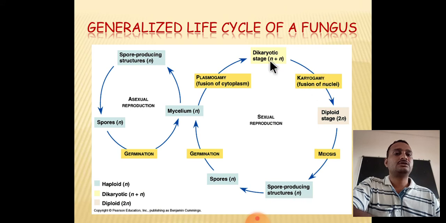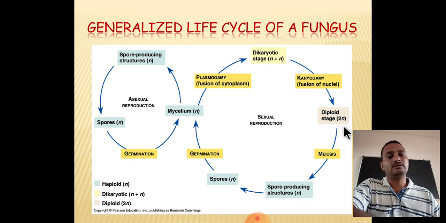Such a dikaryotic stage is converted into karyogamy, which means in these conditions the nuclei are separated from each other. But at the next stage, the positive strain nucleus and the negative strain nucleus fuse to form a single nucleus, that is 2n. Here the n plus n, the two nuclei, are separate, but at the next stage these two nuclei fuse with each other to form 2n, and such a stage is known as the diploid stage, that is 2n diploid stage.